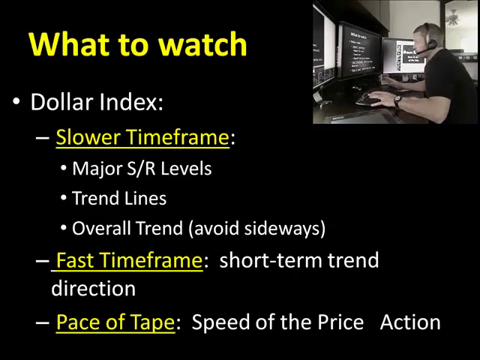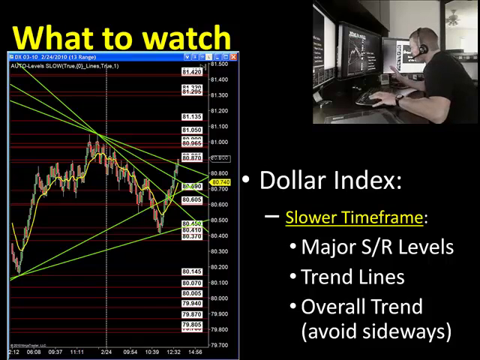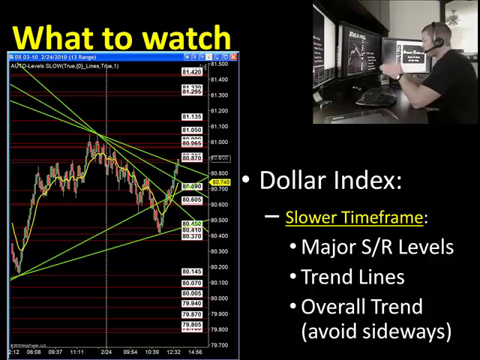Now, here's what to watch though. On the dollar index, I'm going to watch slow, fast, and pace of tape. On my slower time frame, right, I'm going to watch my major level of support and resistance from my auto levels indicator. I'm going to watch my important trend lines, and I'm going to watch my overall trend, right? So I want to avoid some sideways markets on my slower time frame.